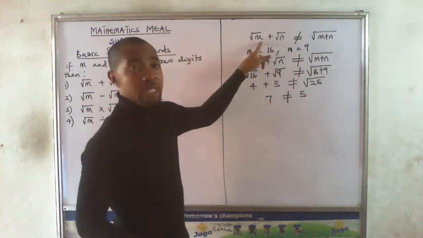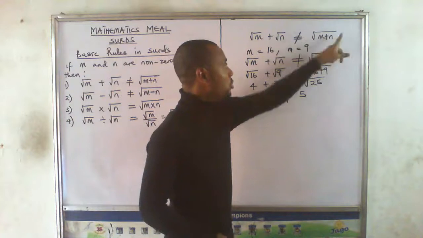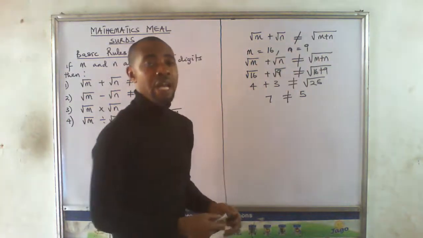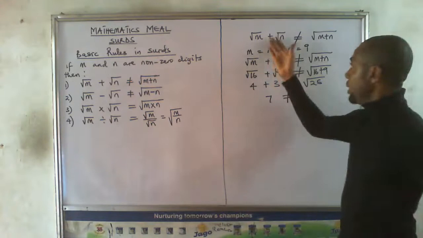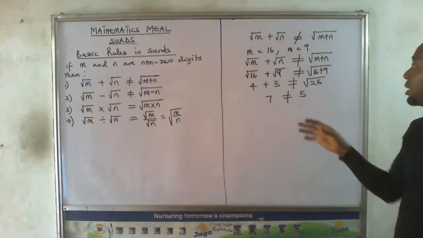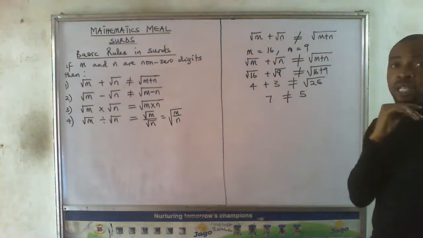That proves that square root of m plus square root of n is not equal to square root of m plus n. I decided to use real numbers so that we'll now see the meaning of this first rule in sort.